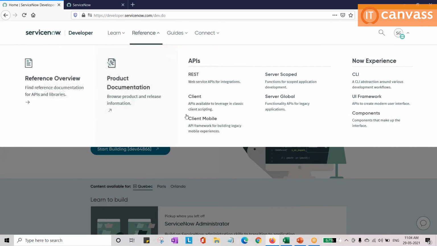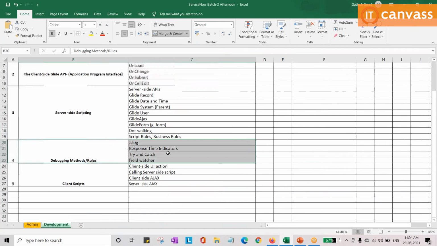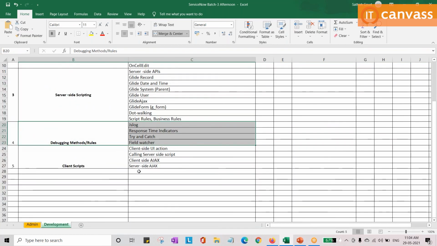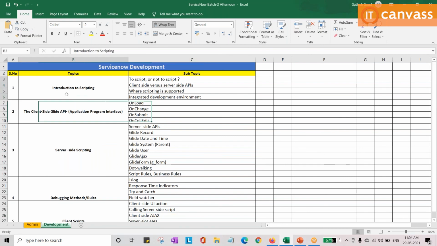Okay, I will tell you where it is available, how it is available, and how to get that. Okay, I will tell you the debugging methods, how to debug your client scripts, server side scripting, and all that. Okay, in depth of client side UI actions. UI actions are nothing but buttons, calling server side scripting, GlideAjax, and all that.